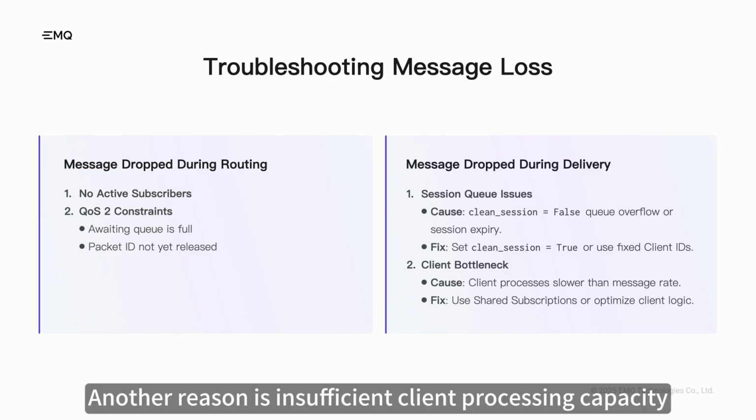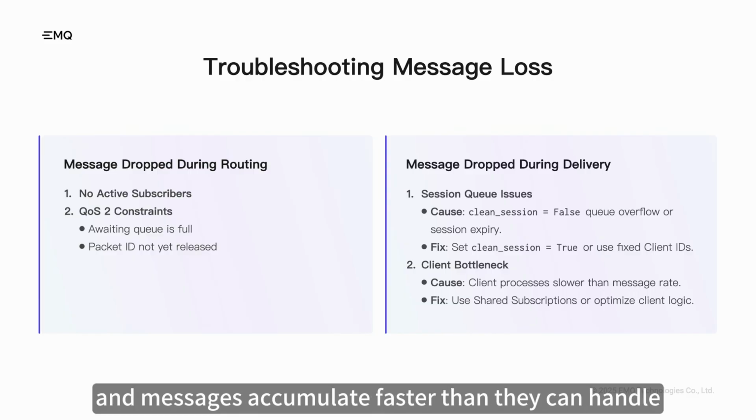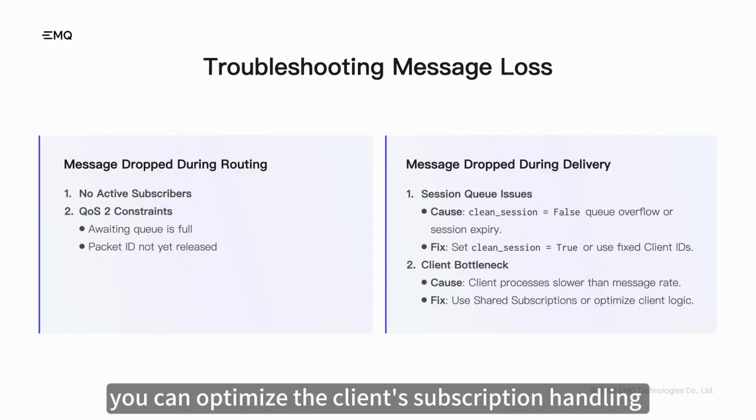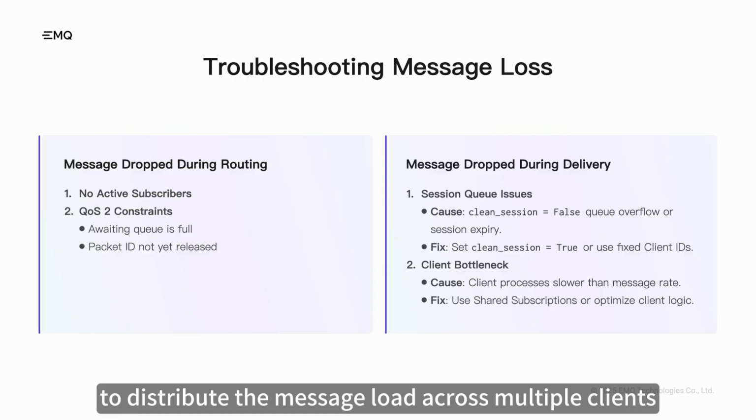Another reason is insufficient client processing capacity. Each client has a fixed-size message queue, and if a client subscribes to multiple topics and the messages accumulate faster than they can handle, some messages will be discarded. To address this, you can optimize the client's subscription handling to process messages more efficiently. You can also use shared subscriptions to distribute the message load across multiple clients.